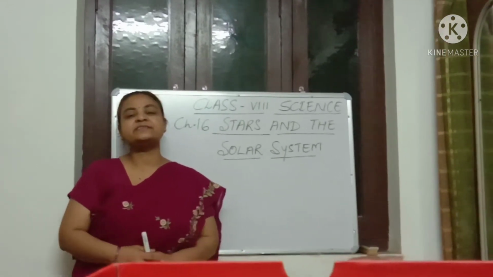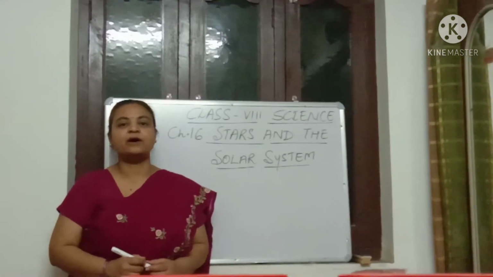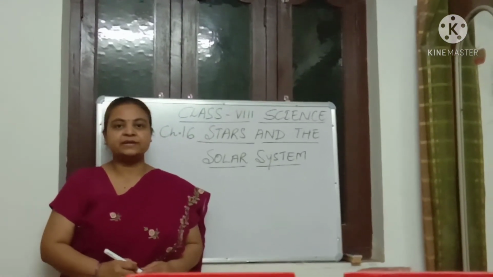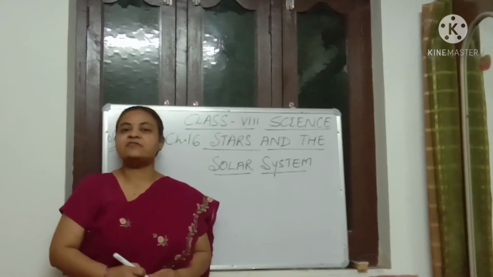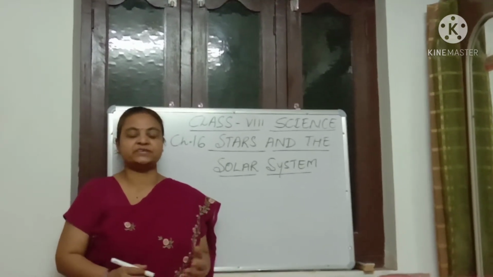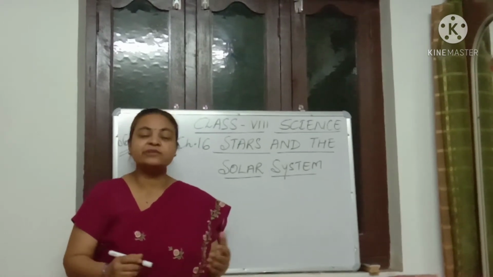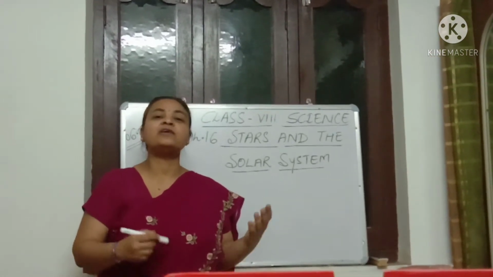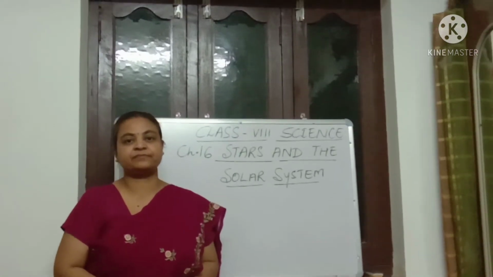The inner planets are smaller compared to the outer planets. The inner planets are rocky, whereas the outer planets are gaseous objects. They are also known as Jovian planets or gas giants.